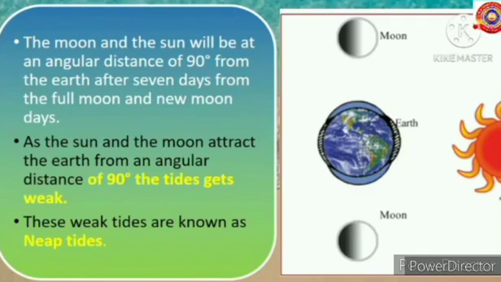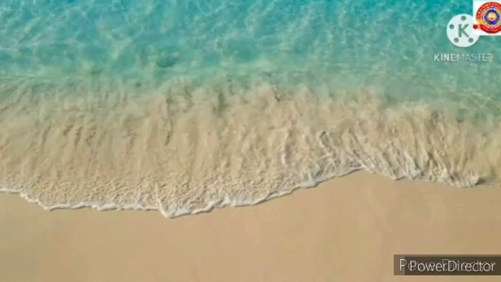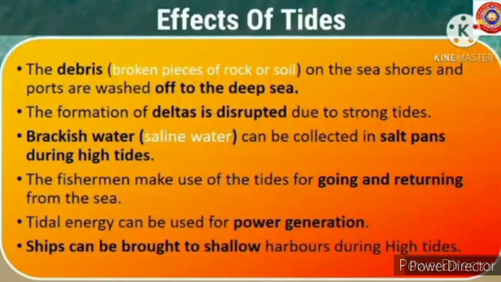Let's see about the effects of tides. First one, the debris or broken pieces of rock or soil on the seashores and ports are washed off to the deep sea. Next one, the formation of deltas is disrupted due to strong tides. Next one, brackish water or saline water can be collected in salt pans during high tides.